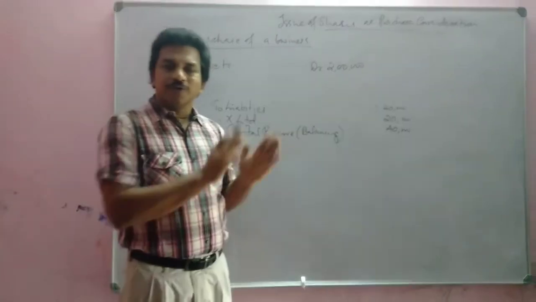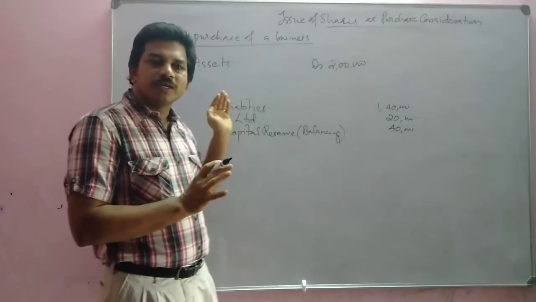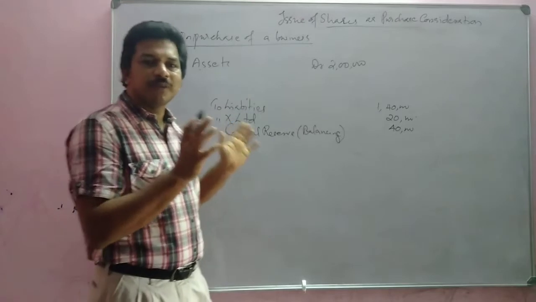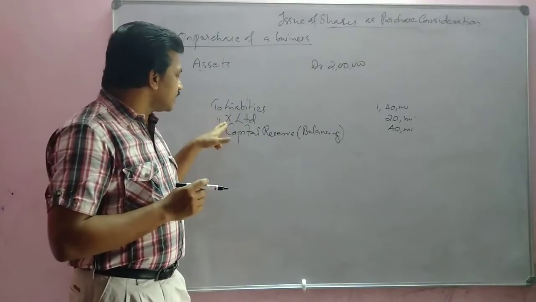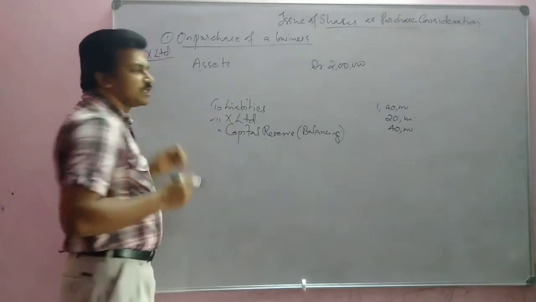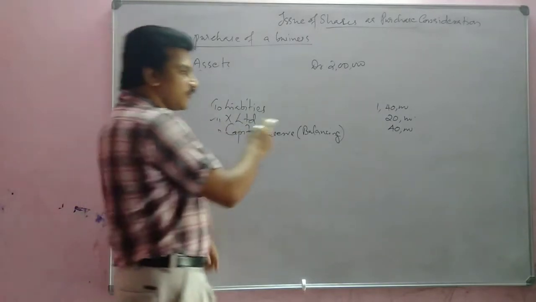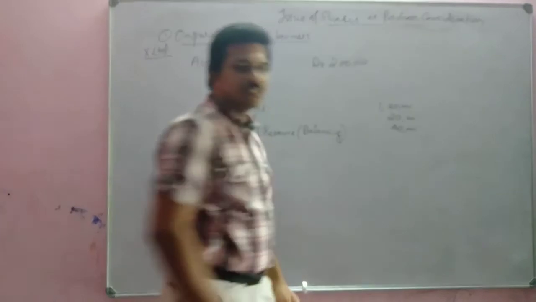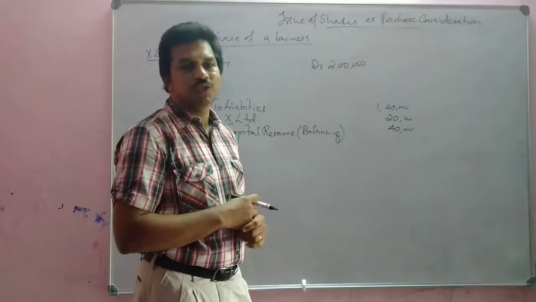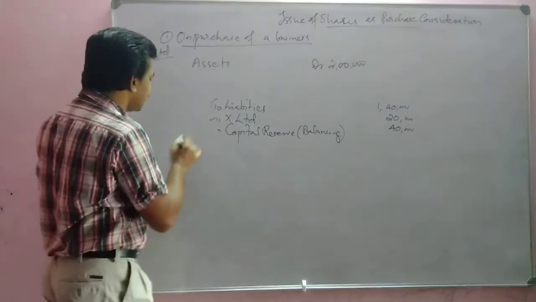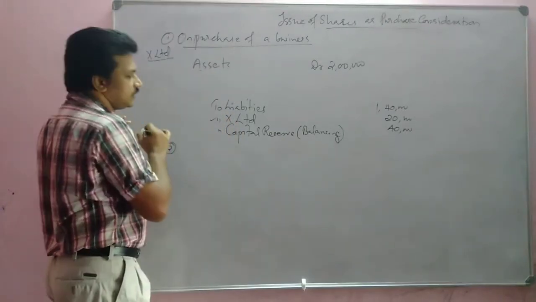Okay, now you understood how we are purchasing a business and how we can make the journal entry. Then this is the purchase consideration given to X Limited. So instead of giving this amount in cash, what are we doing? We are issuing shares. So what can be the journal entry for that? That is what we are going to see here.